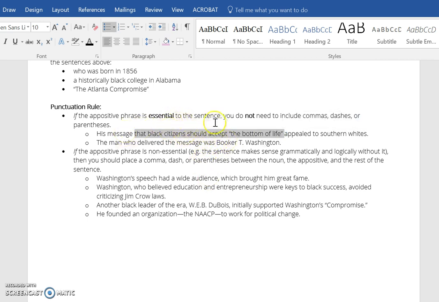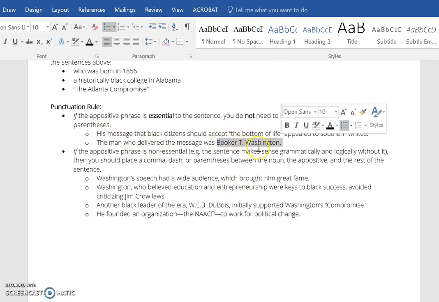However, it's essential that we have this information so we know which message the sentence is talking about, so therefore there are no commas. The second one, the man who delivered the message was Booker T. Washington. Booker T. Washington is the appositive phrase. It gives more information on who the man is, but this is essential information because we need to know which man we're talking about because there are billions of men in the world.